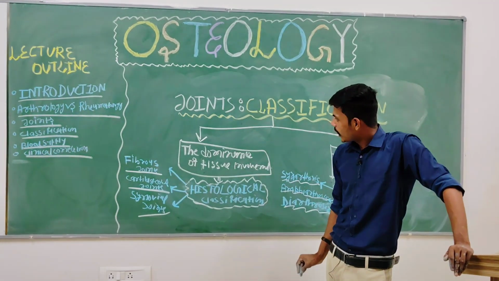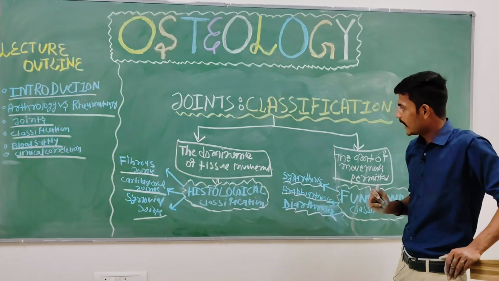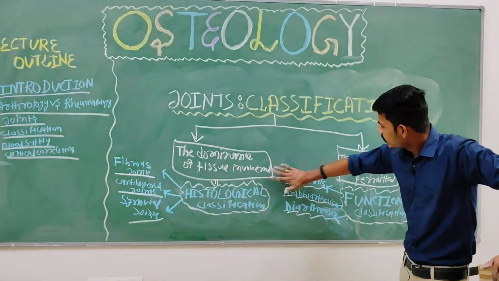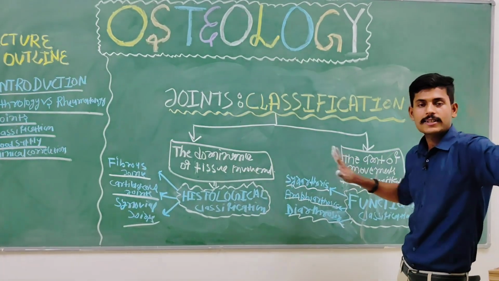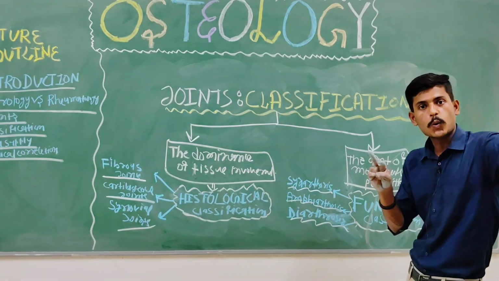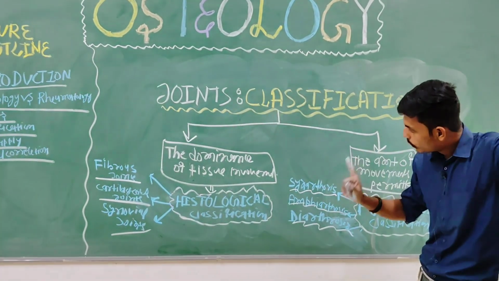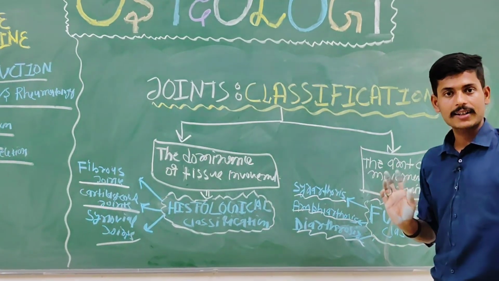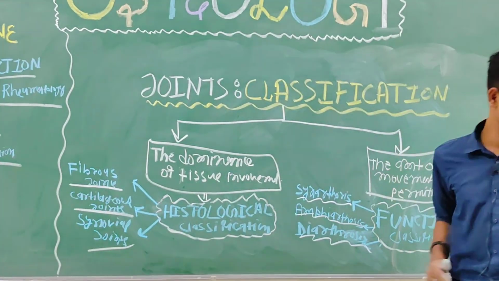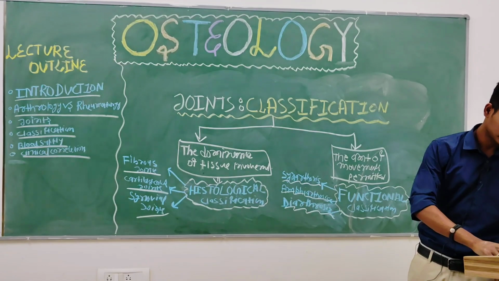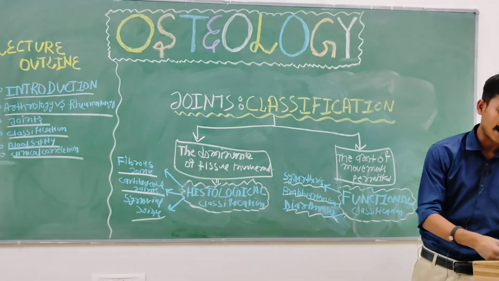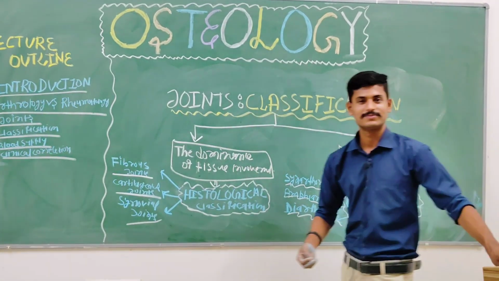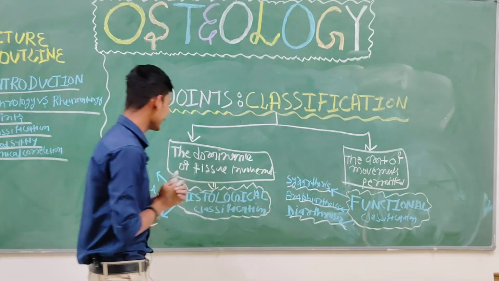But the thing you have to keep in your mind is that both types of classification schemes are correlatable. How? The question is arising in your mind, how? Let me tell you how. Because I hid one secret.